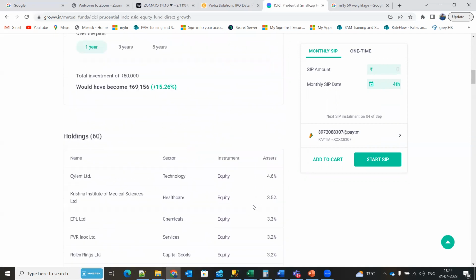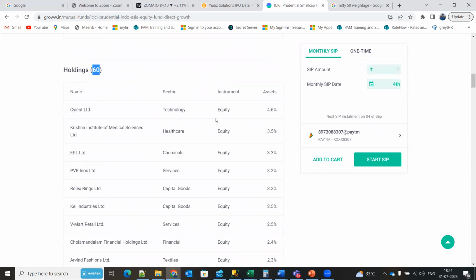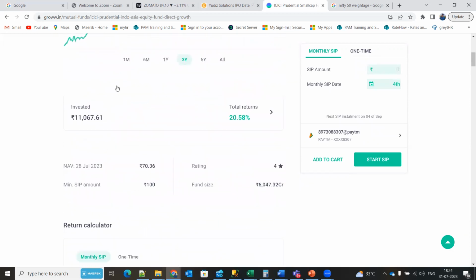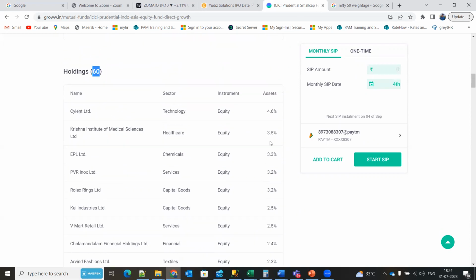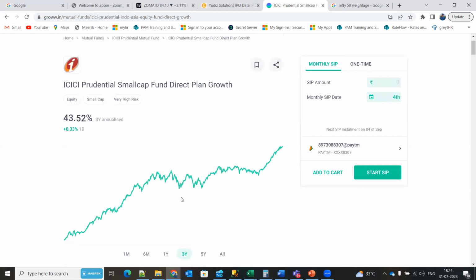See, all the small cap companies, it can vary. Since ICICI created it, they have kept 60 companies, so they have the luxury to increase or decrease the companies. Maybe they can have 70 companies or they can have 10 companies, and they give the percentage. Let's say if I invest 100 rupees on this mutual fund, the amount will get segregated. So 4.8 percent of my 100 will go for this company and 3.8 will go for this company, and it goes on. At a high level, you can consider it as a bucket. Inside the bucket, there will be multiple shares, which we call a mutual fund.